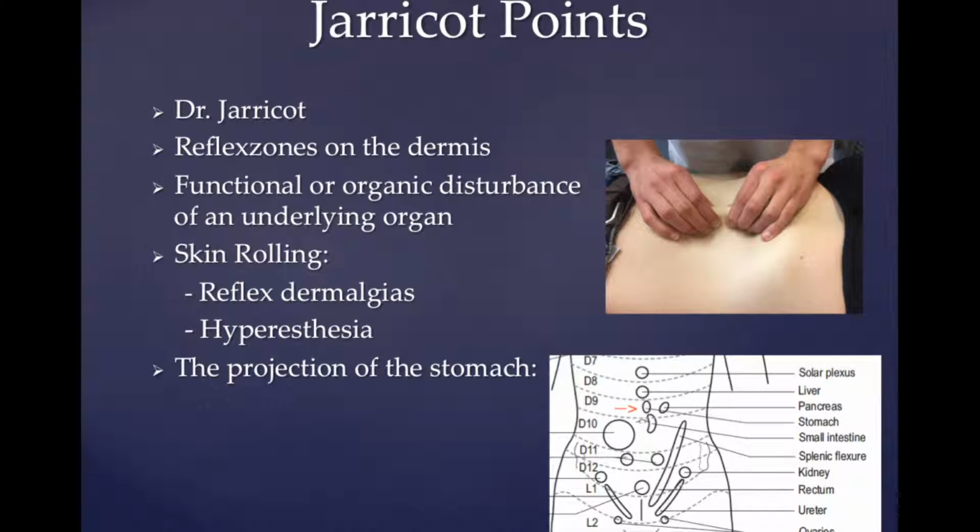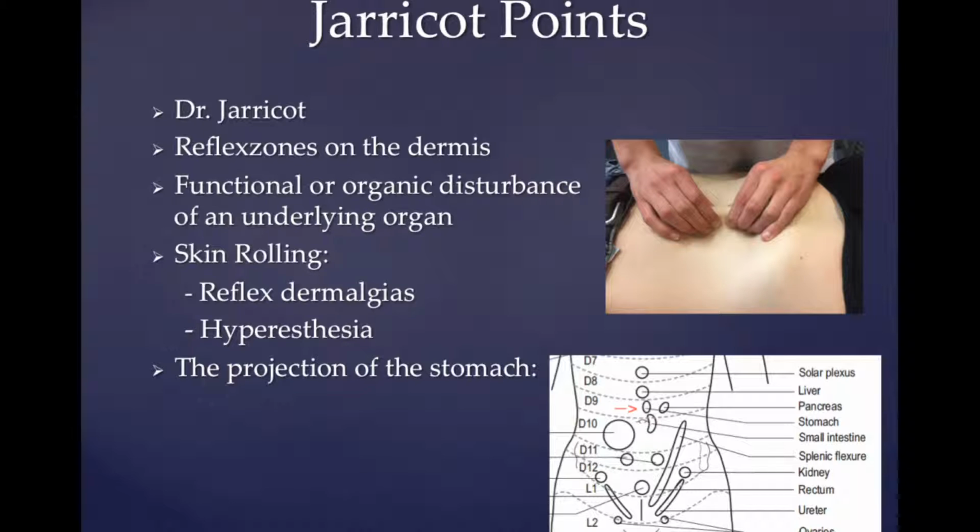He described the reflex zones of the dermis present by a functional or organic disturbance of an underlying organ which expresses itself in an abnormal dermis. Each reflex of the dermis has a defined form which is delimited with precision and is always situated in a particular dermatome and constant zone, coinciding with the development zone. The reflex is always homolateral for uneven organs or in the middle. For even organs, the reflex is symmetrically left or right. It represents the somatization of the dermis of the nerve system of the corresponding organs.